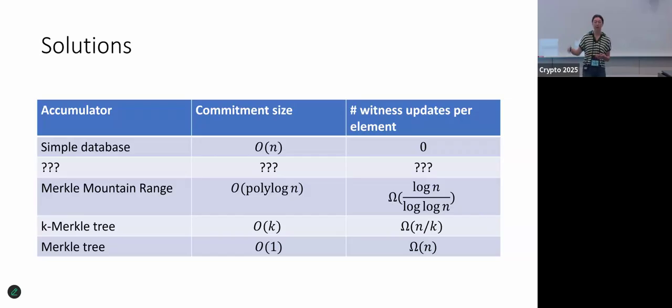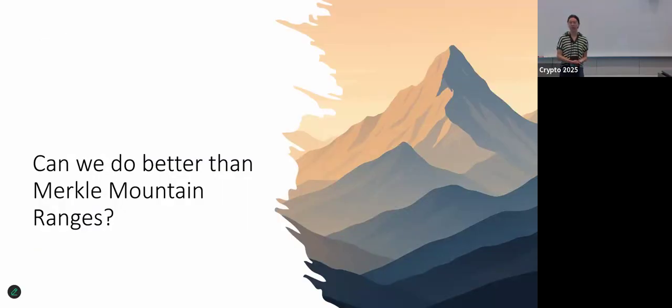Okay, so we filled in our table a little bit. We have Merkle mountain ranges between the K Merkle trees in the simple database. But really, we might want to do even better, right? People have tried hard to come up with solutions for this problem. They all arrive at the Merkle mountain range. Is this the best that we can do?